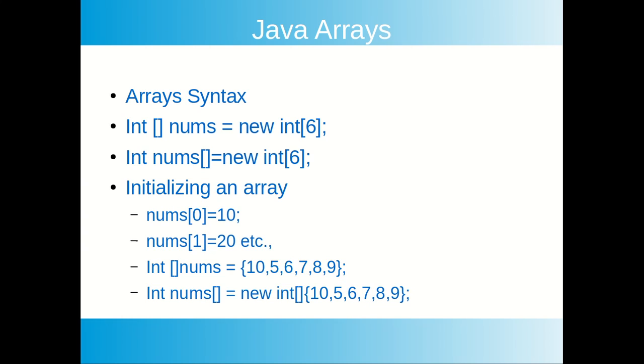Whatever values are specified in the curly braces, that count of values will be taken. Here we have 6 elements, 10, 5, 6, 7, 8, 9. So an array of length 6 will be created and the values will be initialized. At the 0th index 10 will be there, first index 5, second index 6, third index 7, like that. The last index will have value 9.